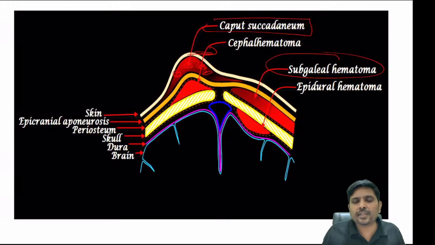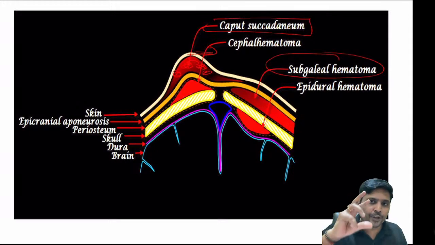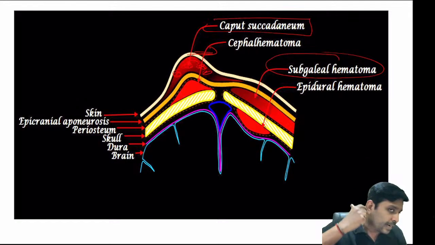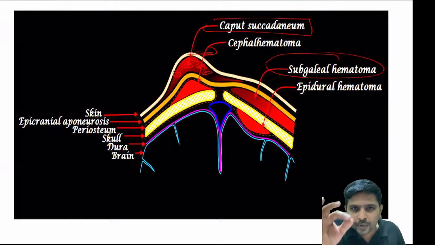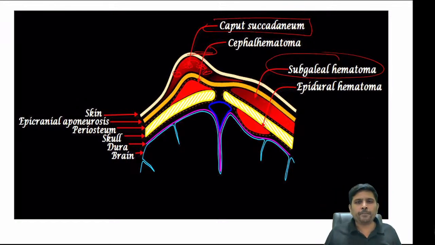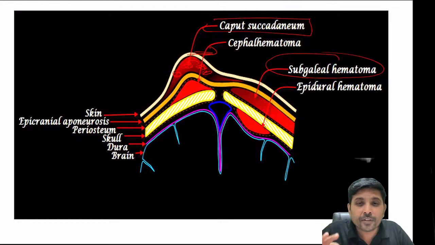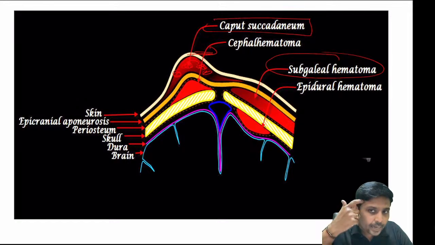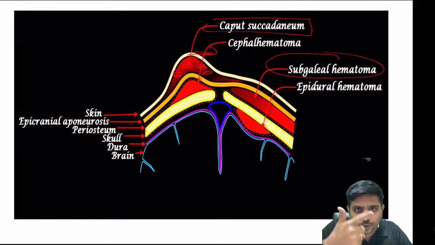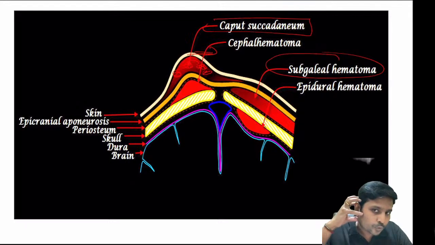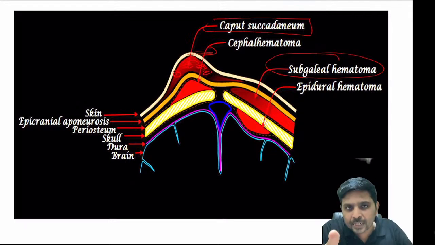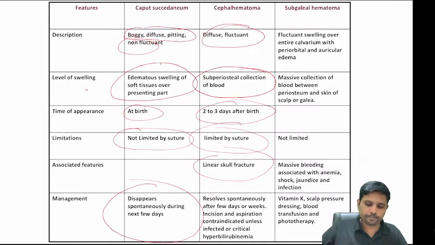How do I know, sir, that the child is having subgaleal hematoma? When you have some sort of swelling in and around the orbit, in and around the ears, you are dealing with a case of subgaleal bleed. This point will give you very, very good marks in your short notes. I repeat, when you have swelling in and around the ear and swelling in and around the eyes, meaning swollen eyes, swollen ears, it is a case of subgaleal hematoma. The child will be in shock. You require vitamin K, FFP, blood transfusion, shock correction.